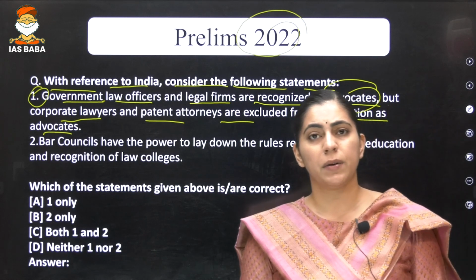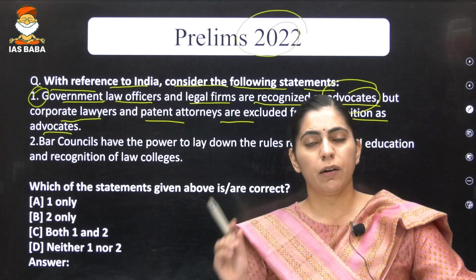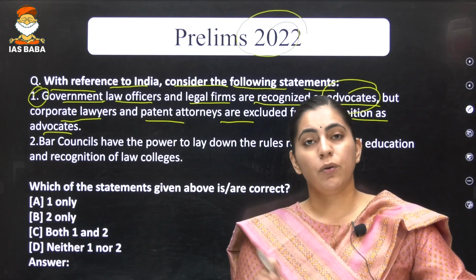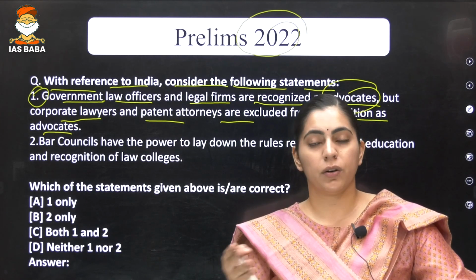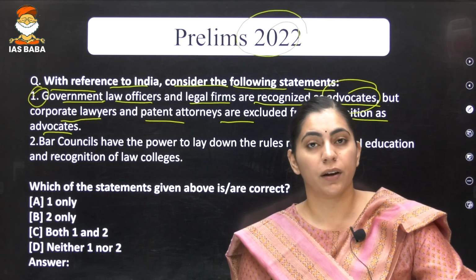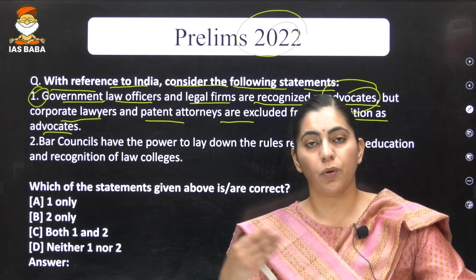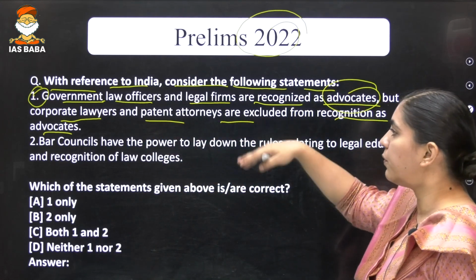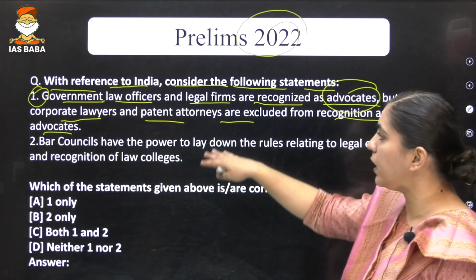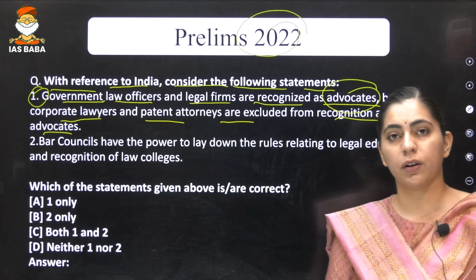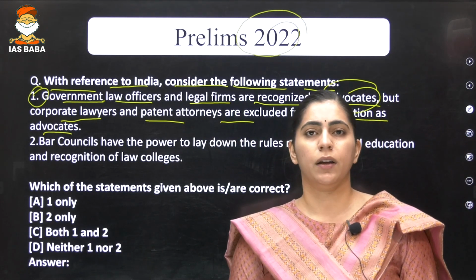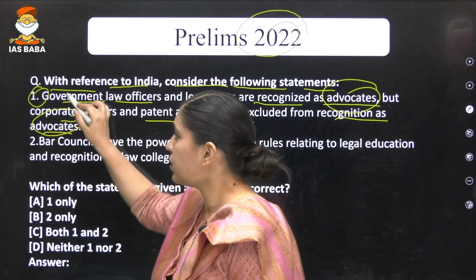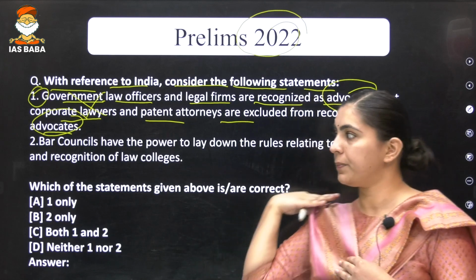Now, this particular statement is not making any sense. If you have a little common sense, then you must know that anyone who completes his or her law degree is called a lawyer. But whenever that person goes for practice, either in the government law offices, in a legal firm, in the corporate setup, or even under an attorney or under a patent attorney, anyone who is practicing law is called an advocate. So this particular statement is incorrect, right?